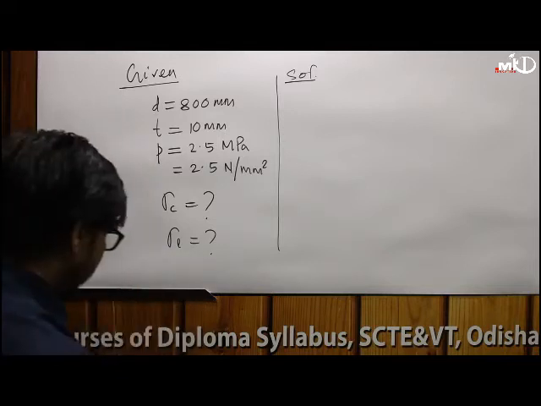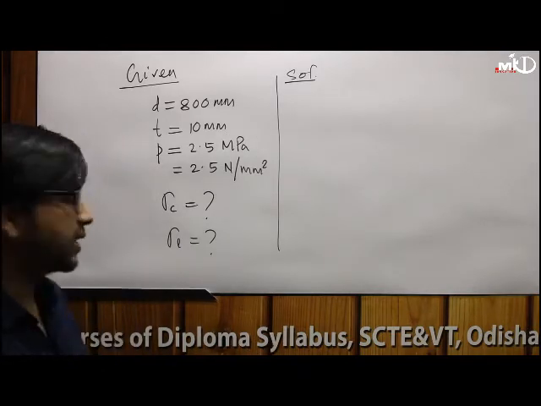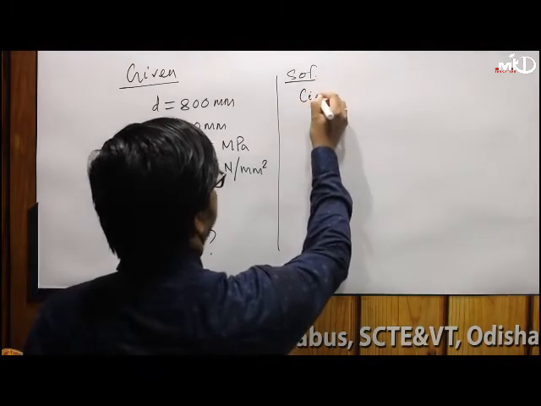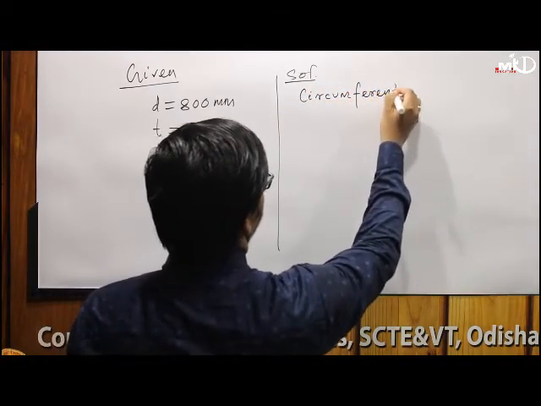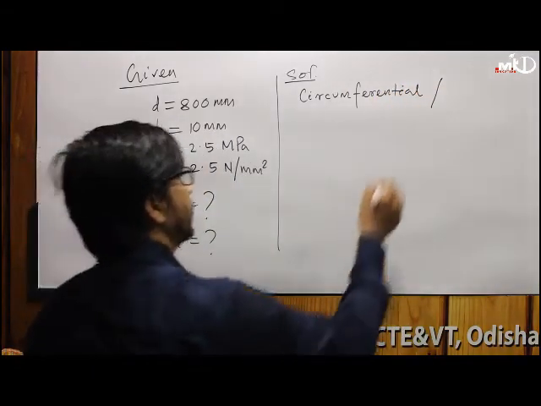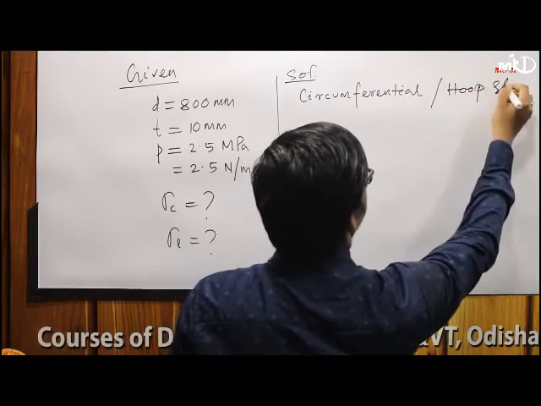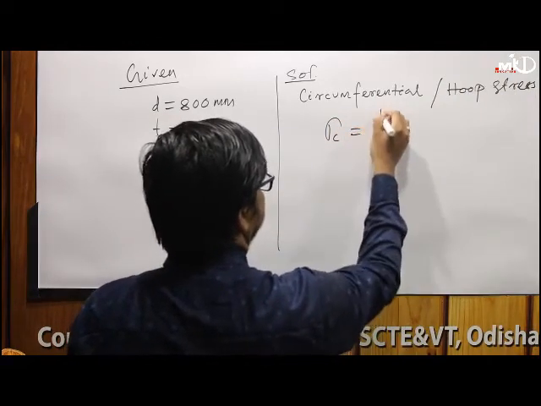Very easy. We have already derived the formula for circumferential stress and longitudinal stress. Circumferential stress, otherwise called hoop stress, has the symbol sigma c.